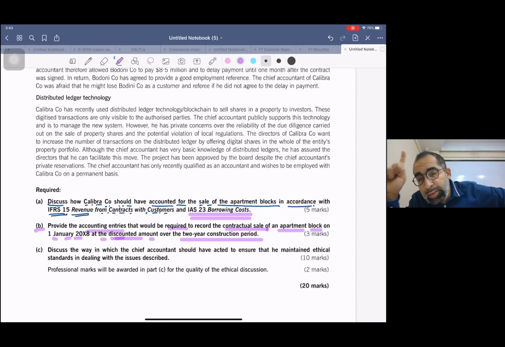I still remember, this thing exactly came in past paper when IFRS 15 was launched first time, and that was a current issue question. I forgot the name of that question, but this requirement came before 4 to 5 years, and this is present in your exam kit as well. So let's do it.